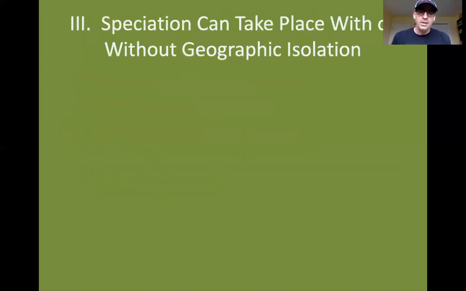All right, so how does speciation occur? Well, it can occur if organisms become geographically isolated from one another, but they don't have to become geographically isolated from one another in order for new species to form. So we'll take a look.